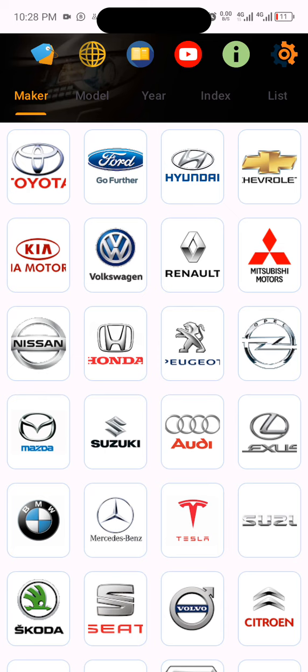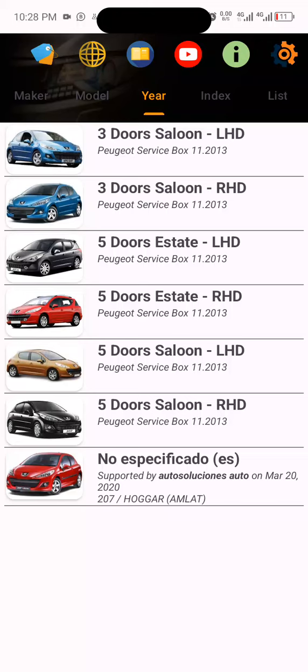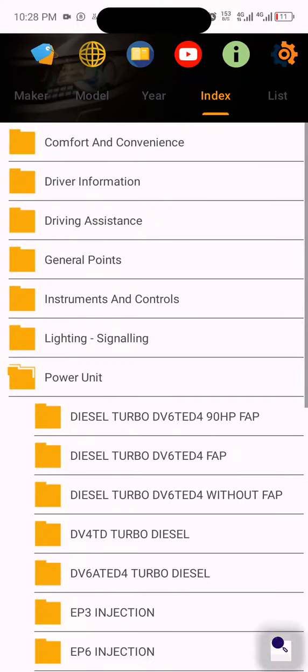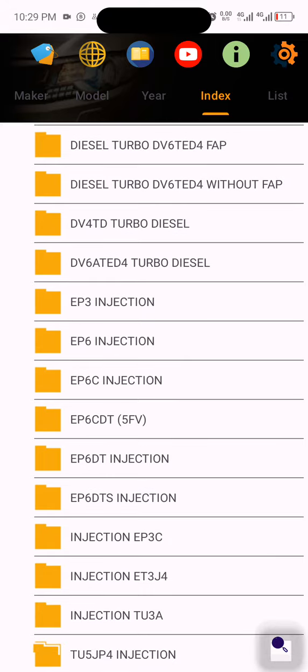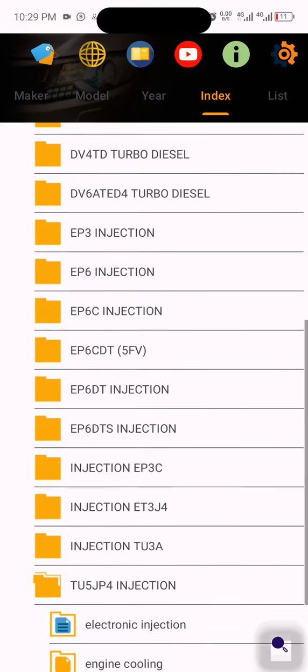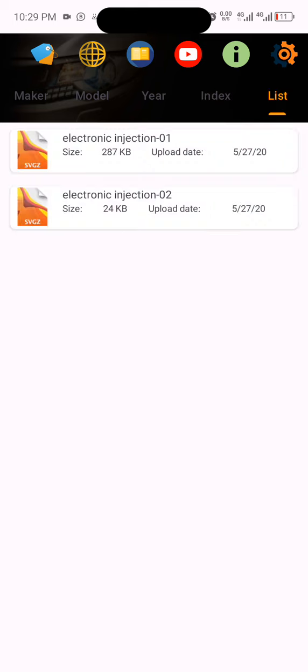I will be using Peugeot to be precise. 207. Let me select this 5 doors. So here are the engines. 207 have different kind of engines. So I will be selecting TU5. That's 307 engine. Normal 307 engine. I will select electronic injection. That's engine wiring diagram. So I will select the first one.